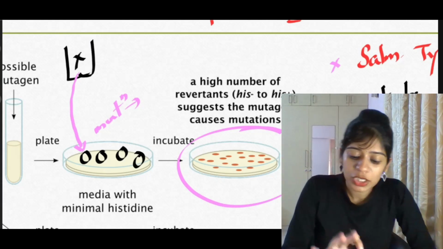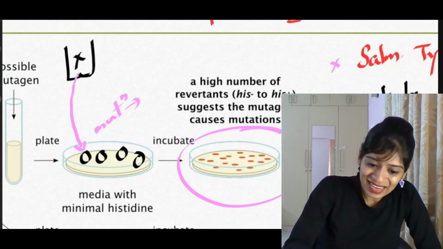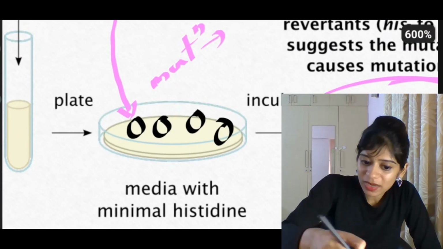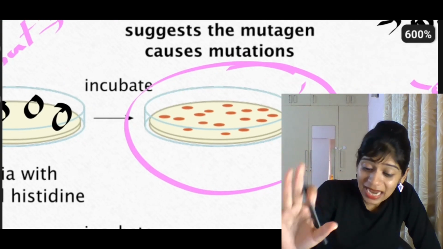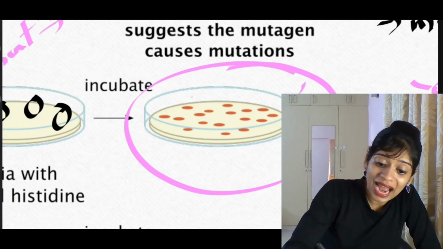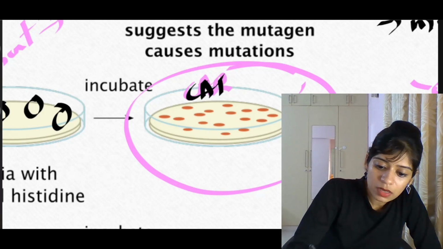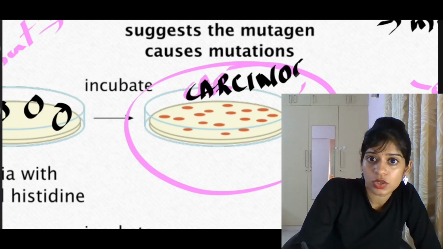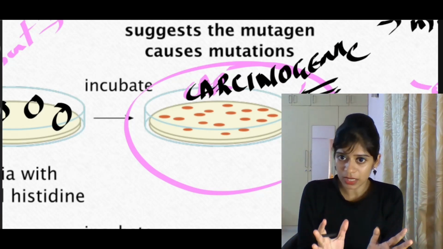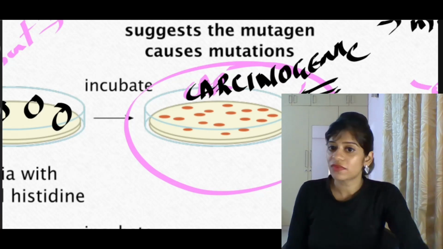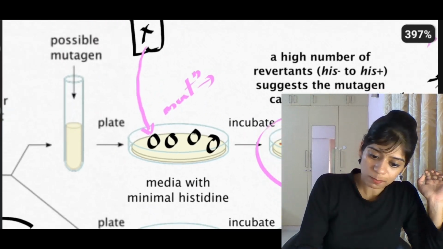Now what is the interpretation? When we try to grow this bacteria in a culture media, and we add that chemical as well, and if you see growth, it means that the chemical that you have added is carcinogenic. Understood? This much you understood? If you see growth in the culture media in the Ames test, it means the chemical that you have added is carcinogenic. Understood? Okay, that's it.